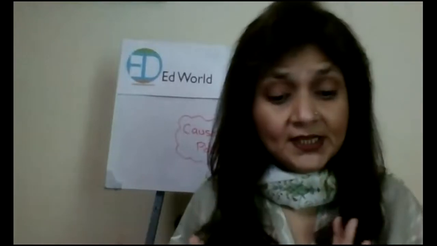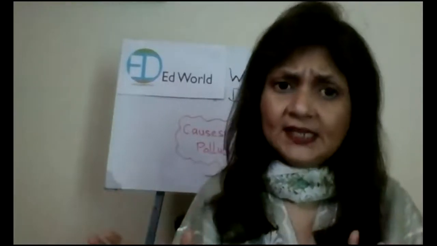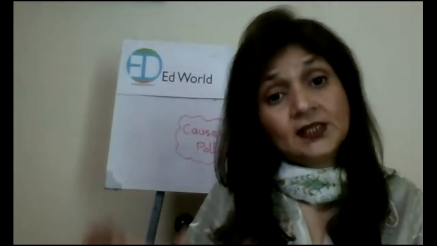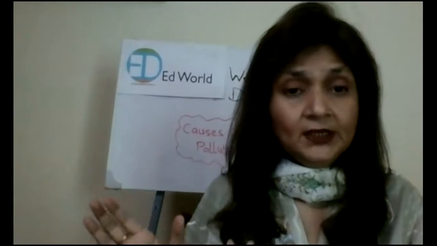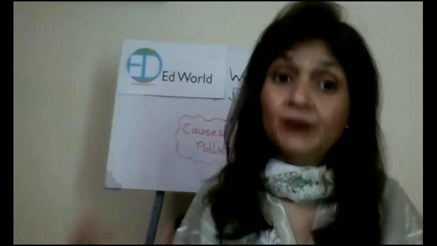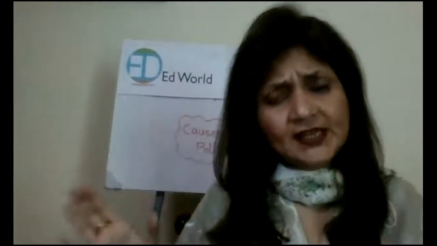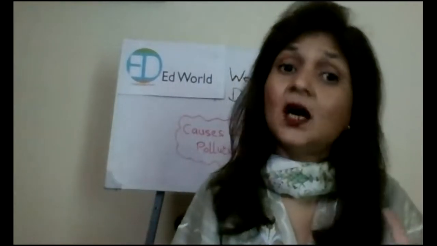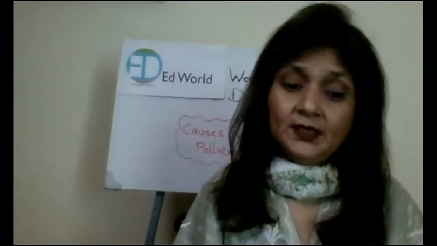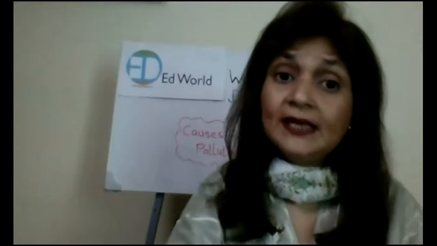Pollution is the presence of any substance that is harmful or poisonous, that has a harmful or poisonous effect in the environment. It is the presence of any such substance which has a harmful or poisonous effect in the environment. Why does it have a harmful effect?